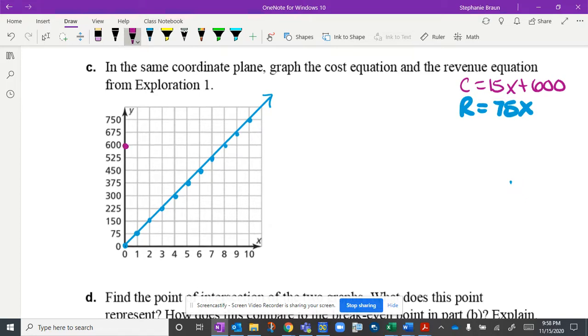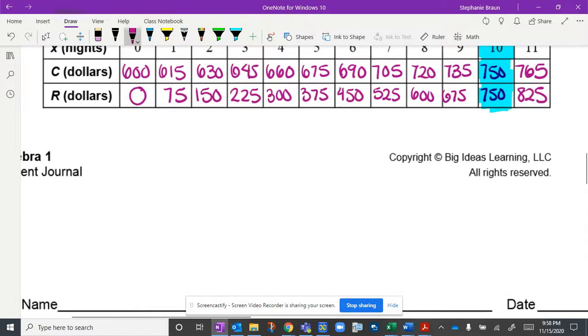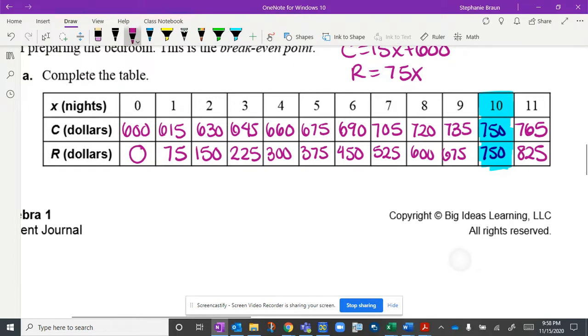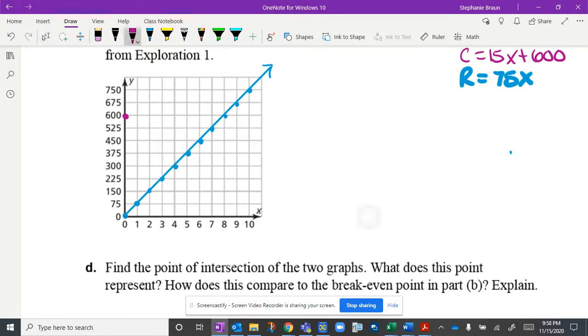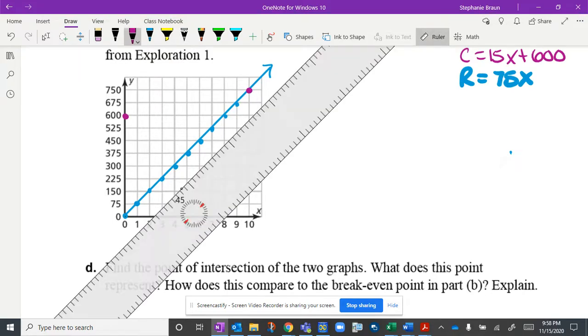Now, this is a little bit harder to graph. So we know that, I'm going to scroll up to my table. Let's look for an even kind of number. 675 was at 5 nights. 720, this is going to be harder. So we could just go to that 750 point to try to have them match up because of the way the scale is on that graph.